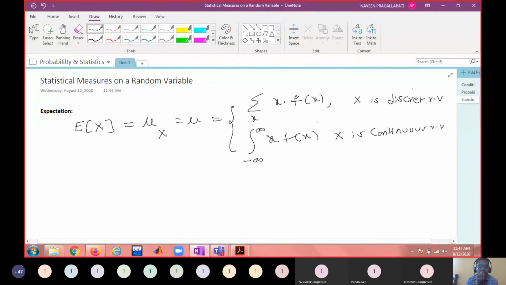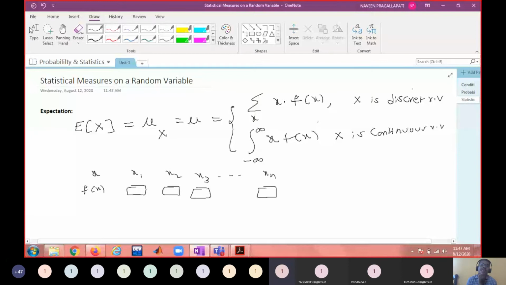Suppose the sample points have equal probabilities. Let us say these are the x values, x1, x2, x3 and so on up to xn, and these are the f of x values. If all the sample points have the same probability, what will be the probability of each value?